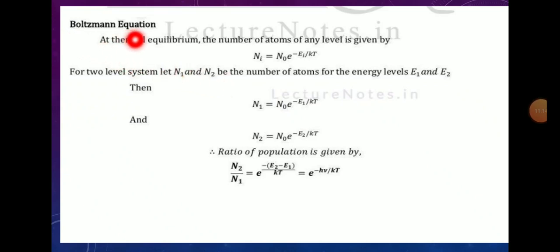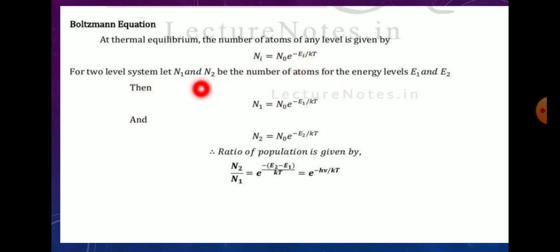Next is the Boltzmann equation. The populations of different energy states of any physical significance are related to each other. The relation is given by the Boltzmann factor for the various energy states. If you consider two energy states E1 and E2, with population densities N1 and N2 respectively, where E2 is greater than E1, then the Boltzmann factor is given by Ni equals N0 e raised to minus Ei by kT.